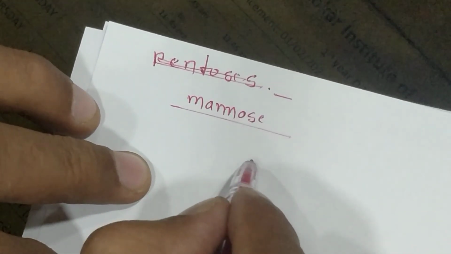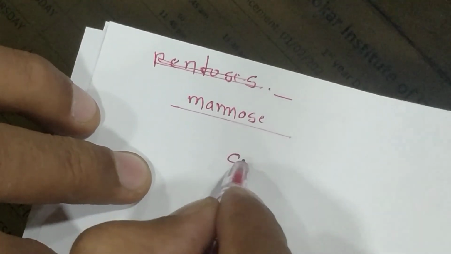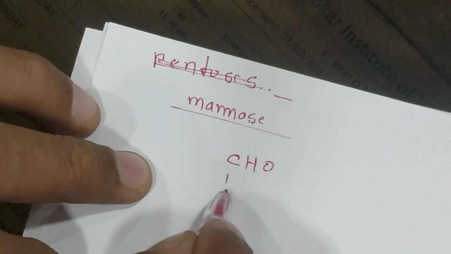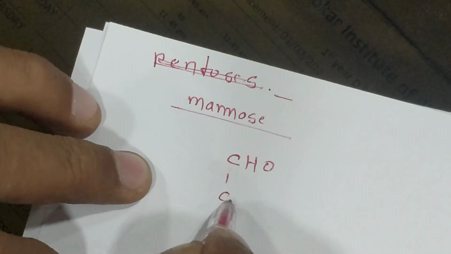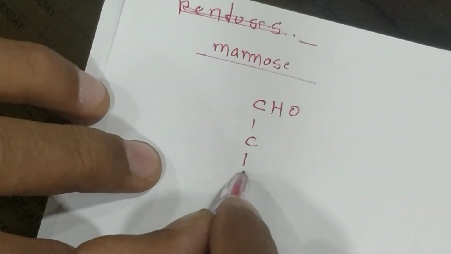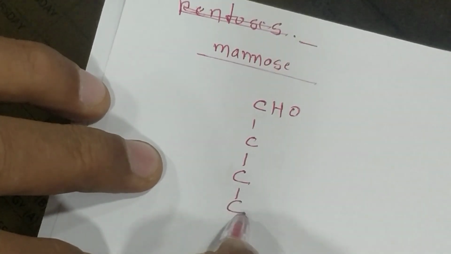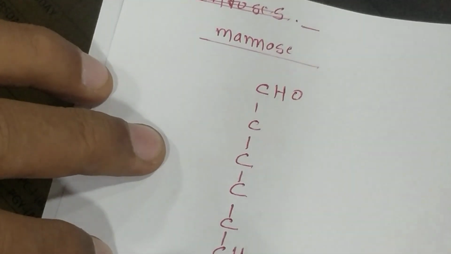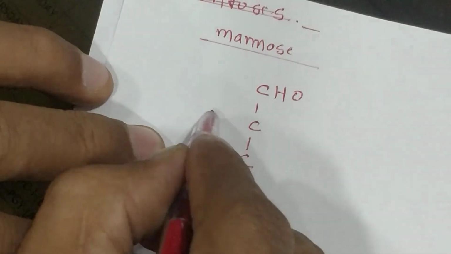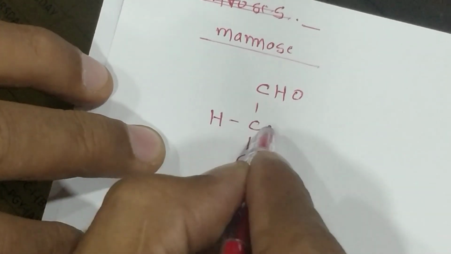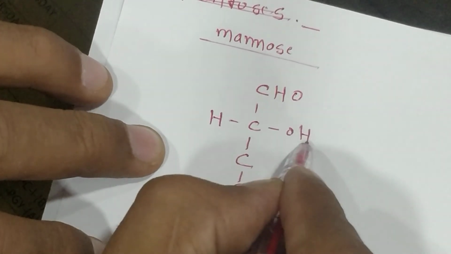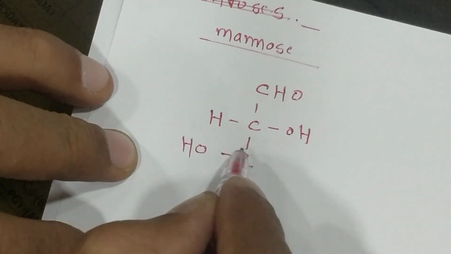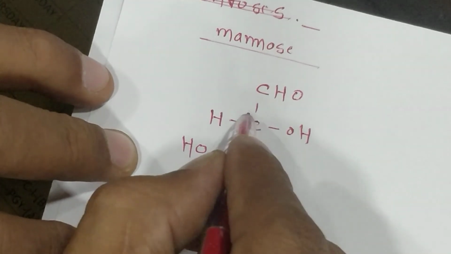Mannose: C, HO, write down 1, 2, 3, 4, 5, 6 CH2OH. H, the hydroxy group is there. Now here the hydroxy group is changed at carbon number 3.